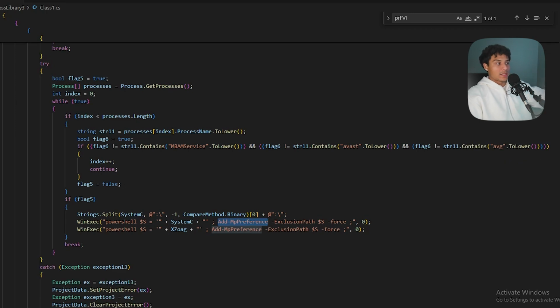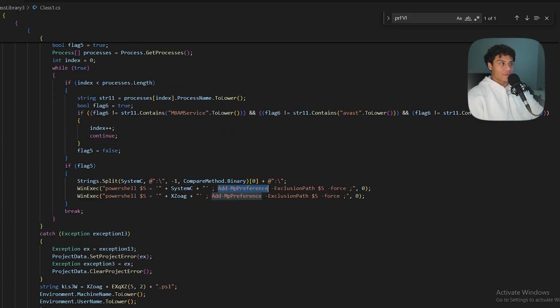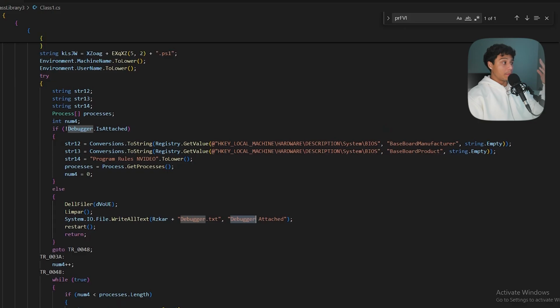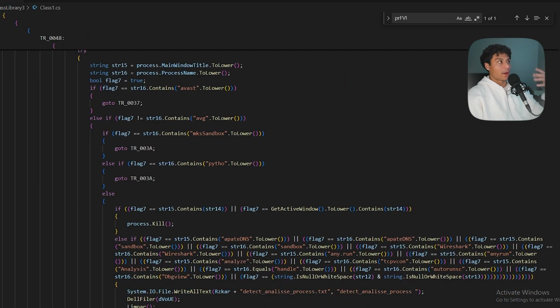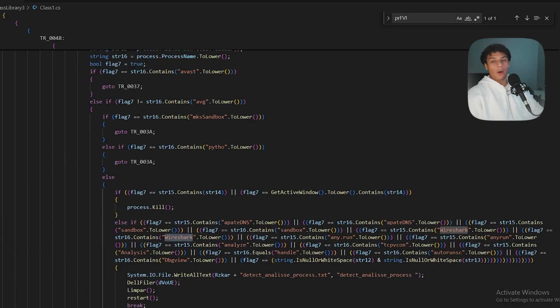And in these lines here, you can see Add-MpPreference. It's actually excluding itself from Windows Defender. Again, using defense evasion tactics, telling Defender, don't analyze me, don't protect me, whitelist me. And they're also checking if a debugger is attached. And again, have duplicate checks for more processes. Is Avast a running process? Is Python a running process? Is Wireshark a running process? All tools that malware analysts, reverse engineers, defenders, security solutions would be running.